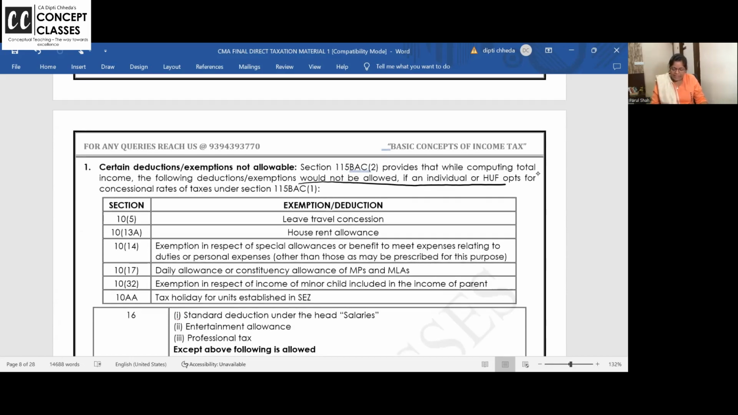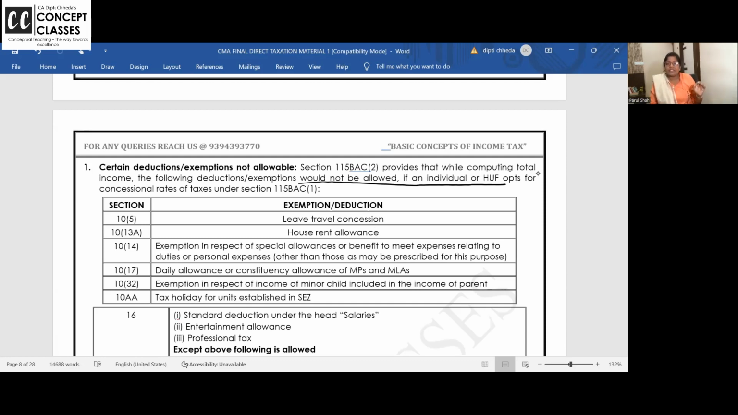First one is leave travel concession. You know, we are going by the flow of exemptions and then heads of income. I hope everyone in the class knows section 10 is the list where incomes are exempt, for some reason or other. So 10.5 is saying leave travel concession. Dear students, I'm trying to revise the provisions also, so your heads of income will also become clear. That's why I'm saying I'll take more than half an hour.